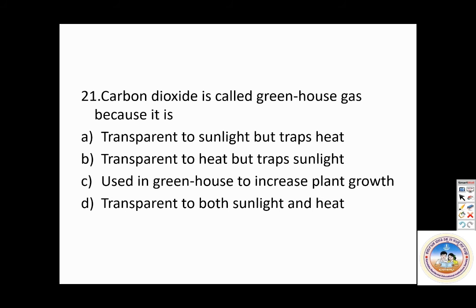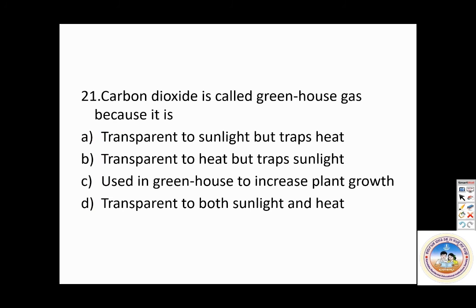Transparent to heat but traps sunlight is wrong. Used in greenhouse to increase plant growth, wrong. Yes, it is there, but it's not used as a thing. It's naturally there. Transparent to both sunlight and heat, wrong. So transparent to sunlight but traps heat. That is why it causes greenhouse effect.